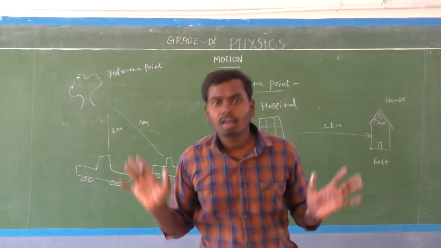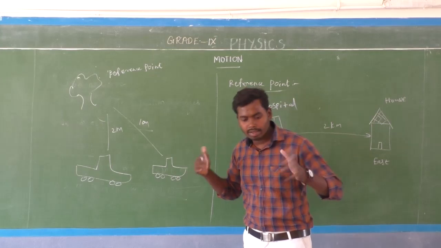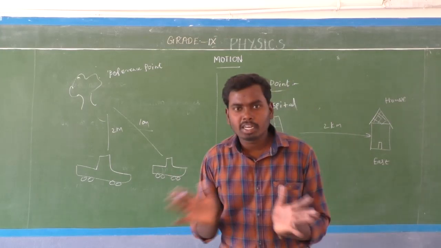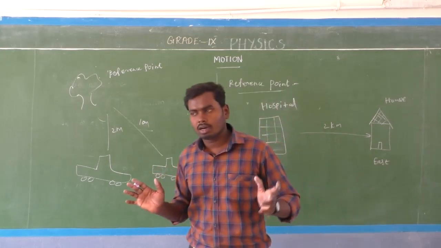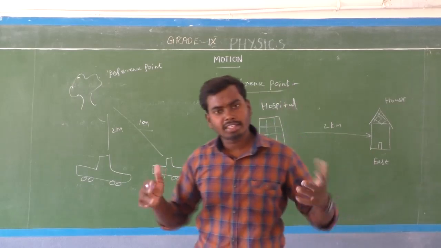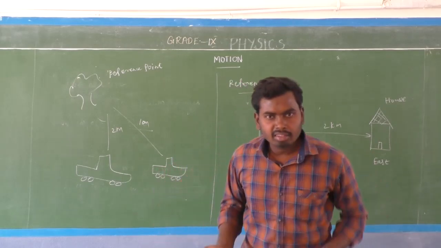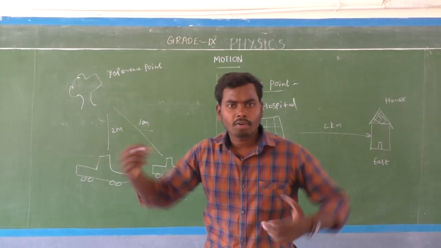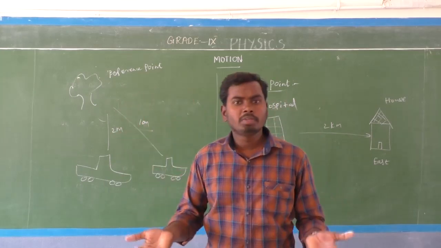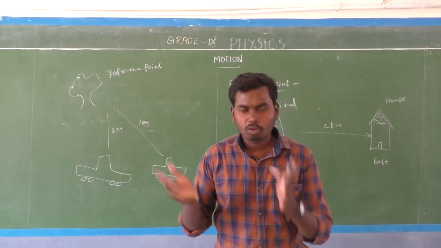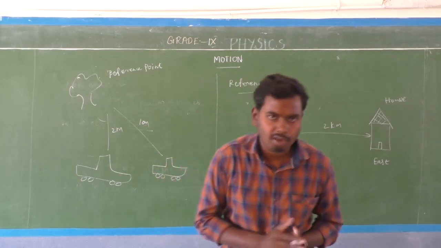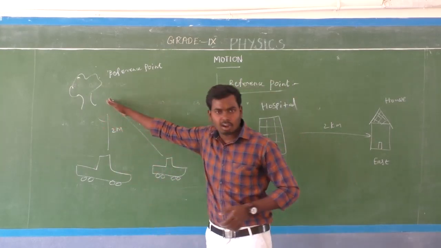Am I right? Tree is a reference point. Isn't it? It's very simple. So reference point means anything from which the position of the object is observed. So that is a reference point. Here the tree acts as a reference point.